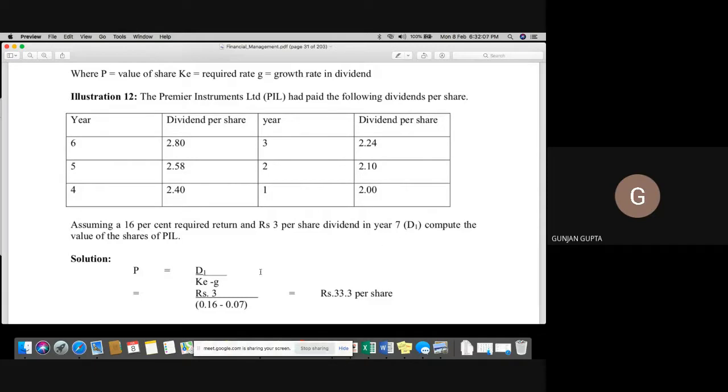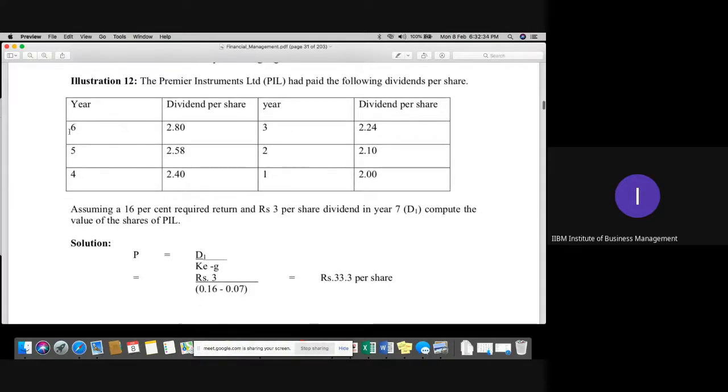So that would be 3 upon 0.09, which is 33.3 per share, the valuation in 7th year. Very, very simple questions. So let's move to the next part, please. I'll share this file with you, students, don't worry.